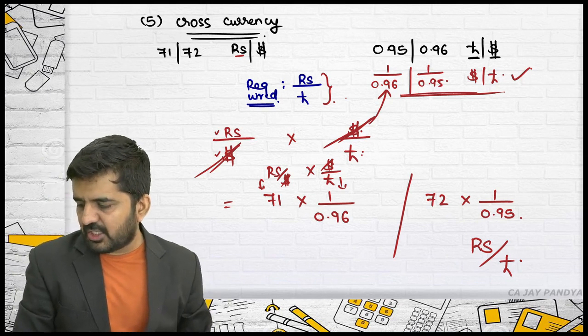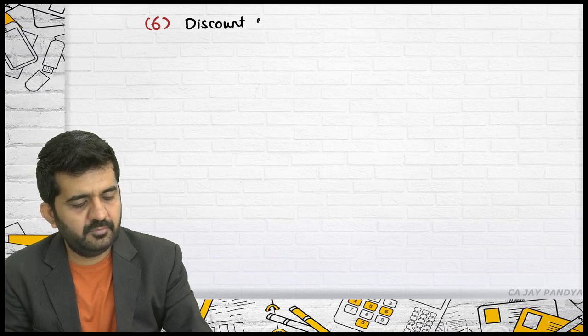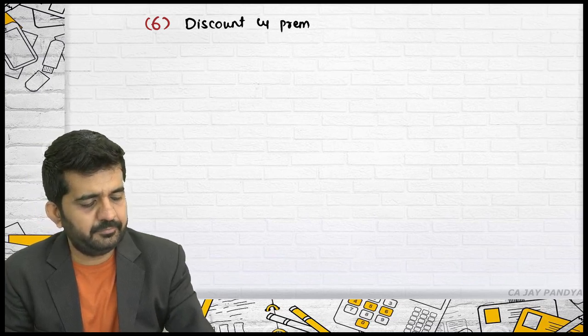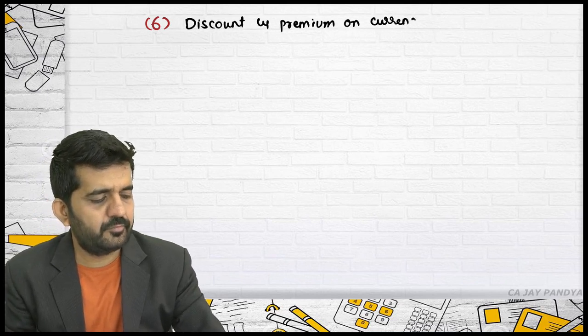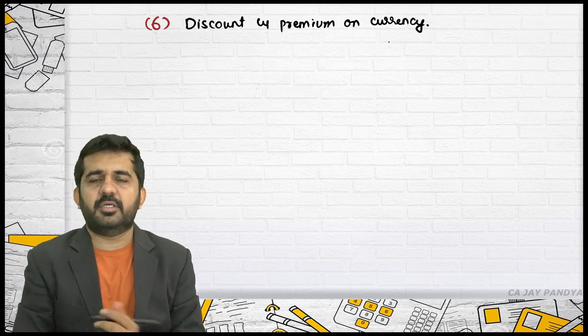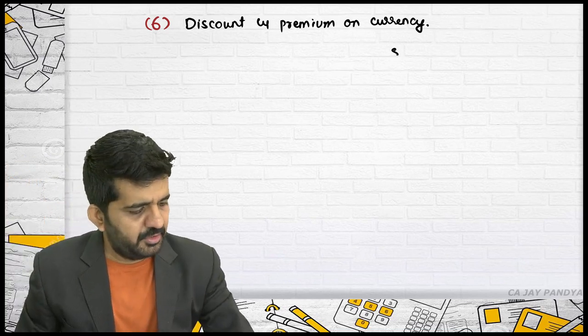Next is discount and premium on currency. I'll give you two simple rates.